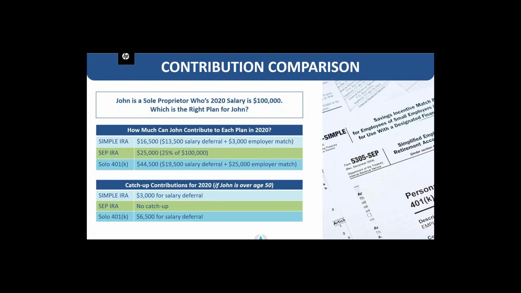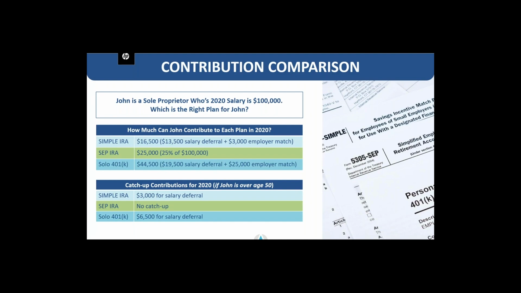Now, a contribution comparison. It's important to note that with these types of plans, the mathematical approach to looking at it only makes so much sense unless you're actually given a real world example. So in this example, John is a sole proprietor whose 2020 salary is $100,000. Which plan is going to be right for John? So how much could he contribute to a simple IRA, a SEP IRA, and a solo 401k?